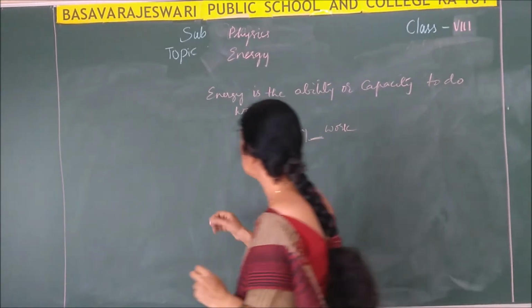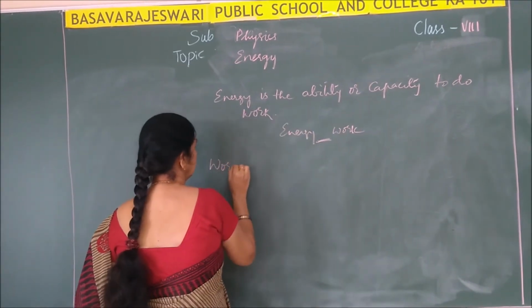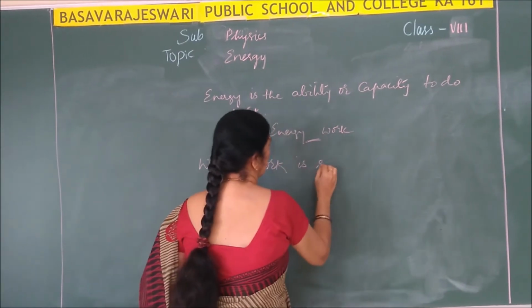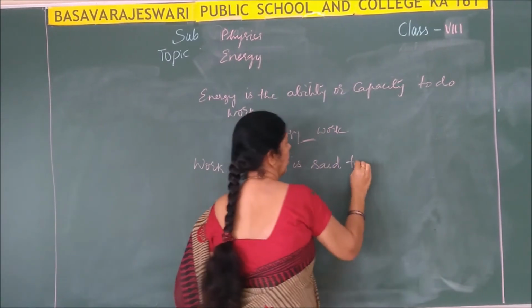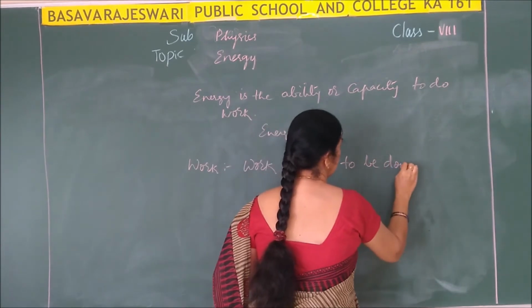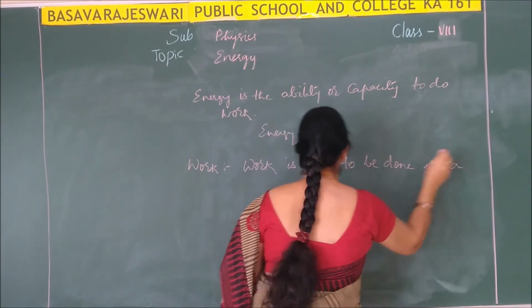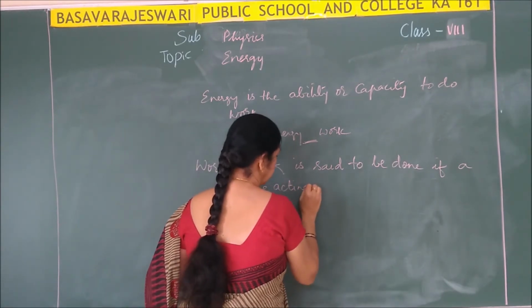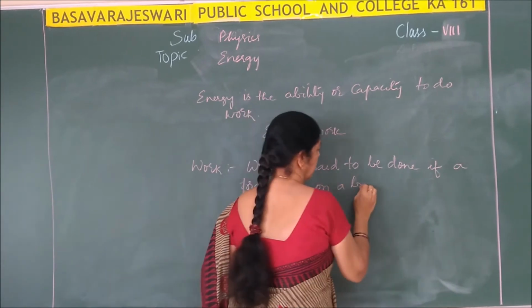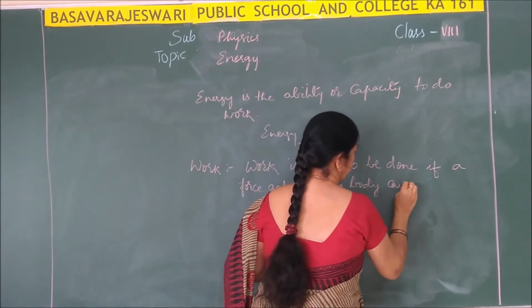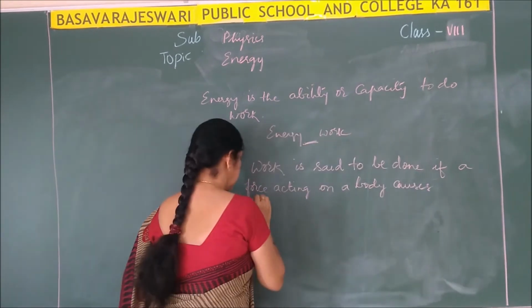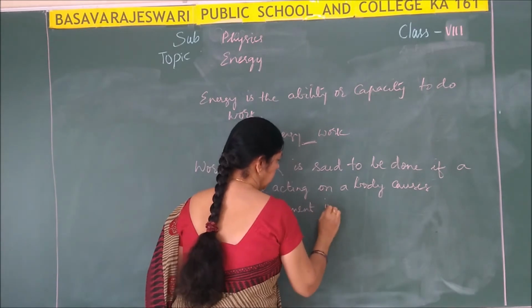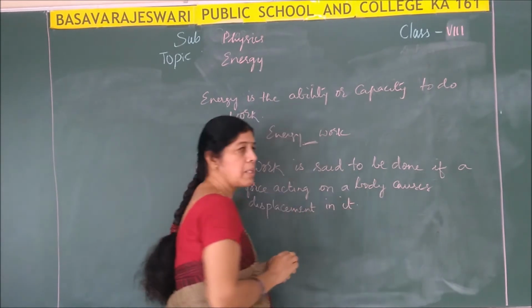Now we shall discuss the concept of work done. Now, work is said to be done if a force acting on a body causes displacement in it.